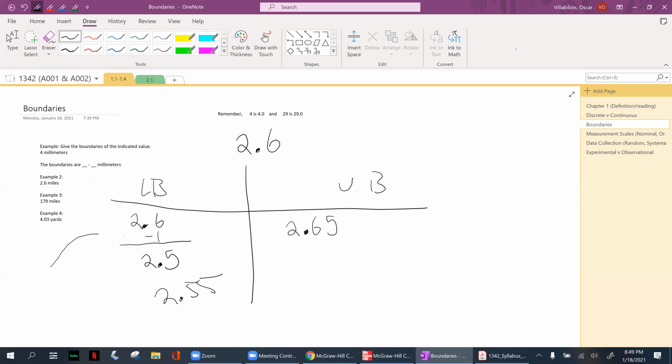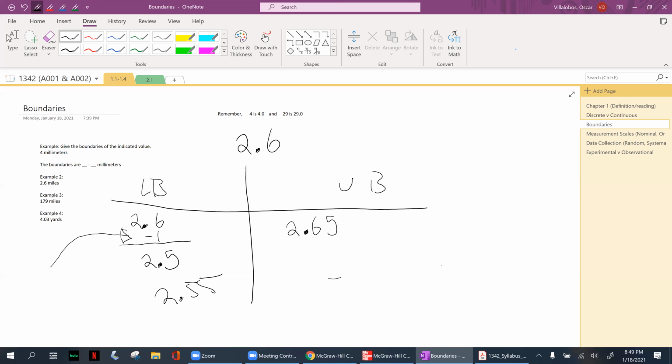And one thing I just saw is make sure you subtract the 1 from the 6 and not do 2.6 minus 1, because that's going to give you something very different. So all you're really focused on is the last value, not the whole number, just the last value.